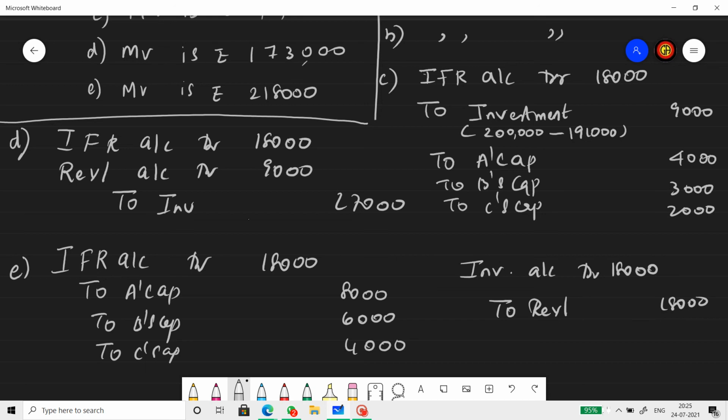The market value was more than the book value. Therefore, there was no loss to set off from the IFR account. Since there is an increase in price, it will be transferred to the revaluation account because it's a profit.